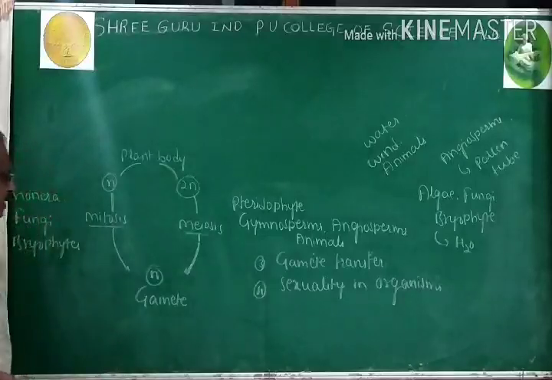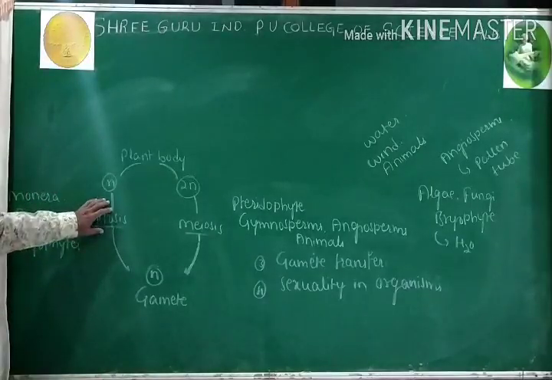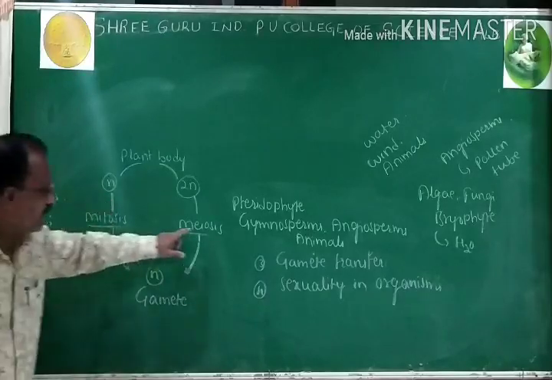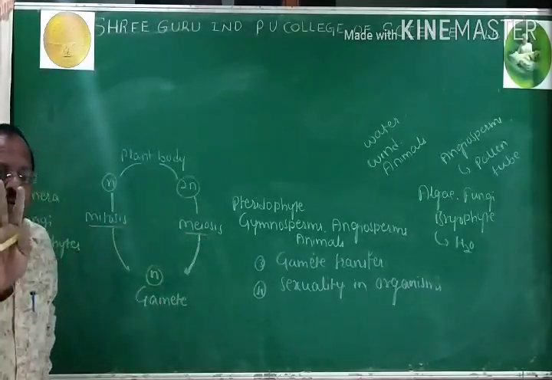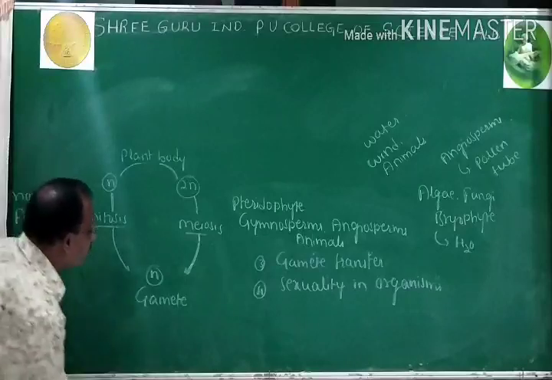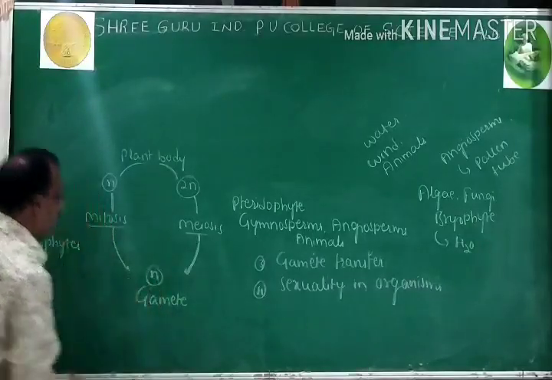You know already the major difference: at the end of mitosis, 2 daughter cells are produced, but at the end of meiosis, 4 daughter cells are produced, which are haploid in nature.